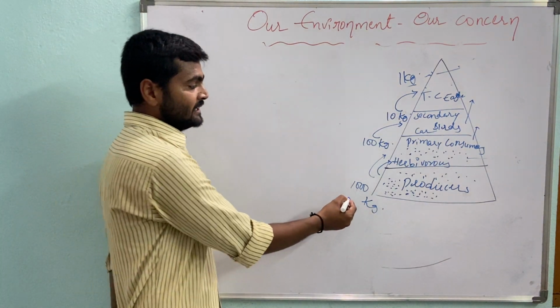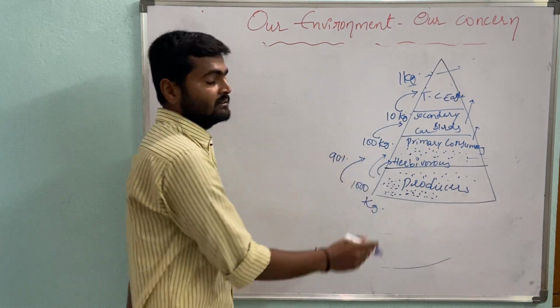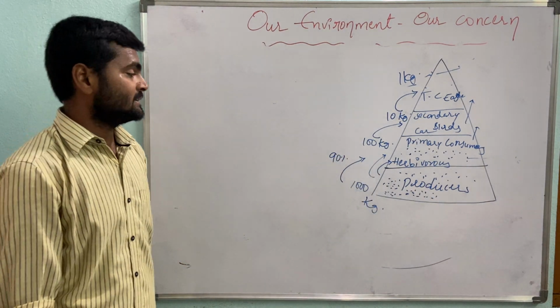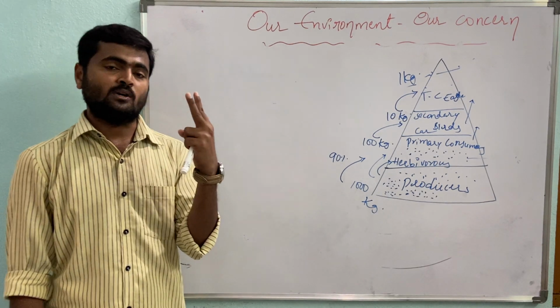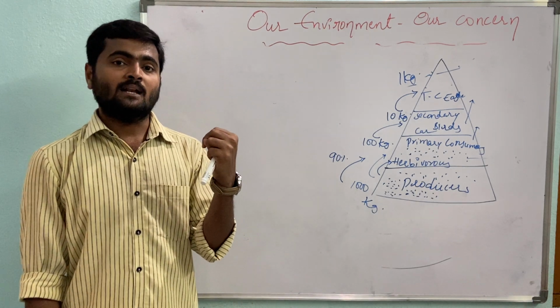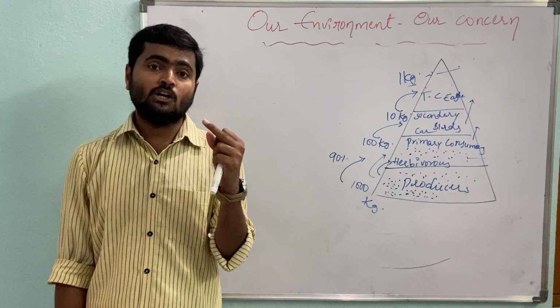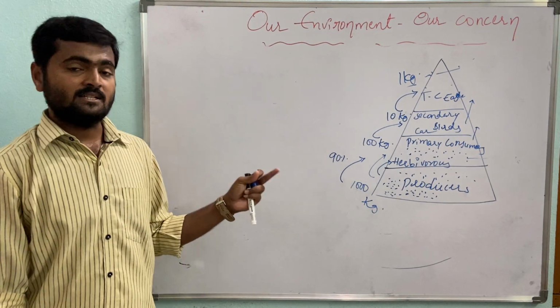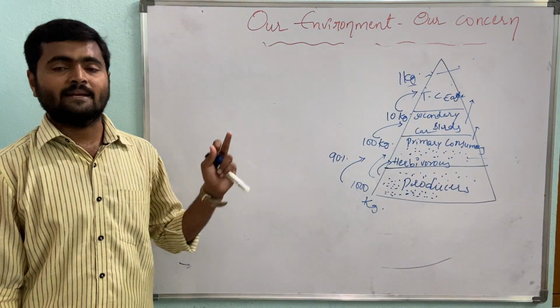So in each and every stage, 90% of the food or biomass is lost into the environment during two processes. One is excretion of undigested food. The second is what is not assimilated, like respiration, the breakdown of food material to produce energy to perform other mechanisms.